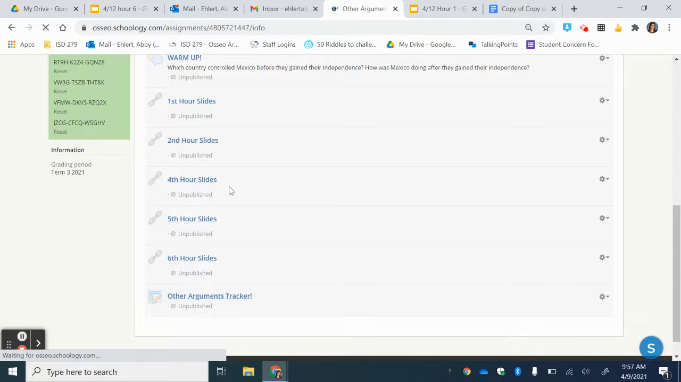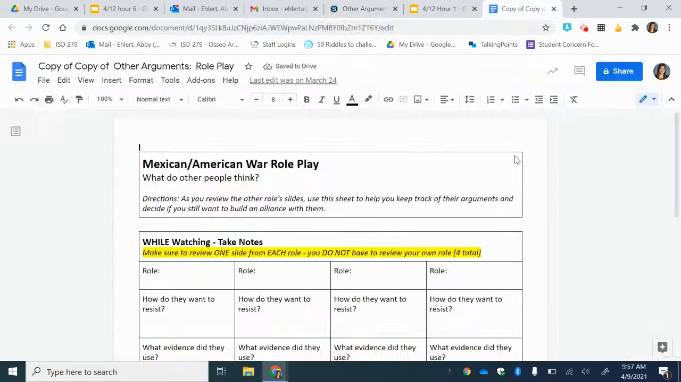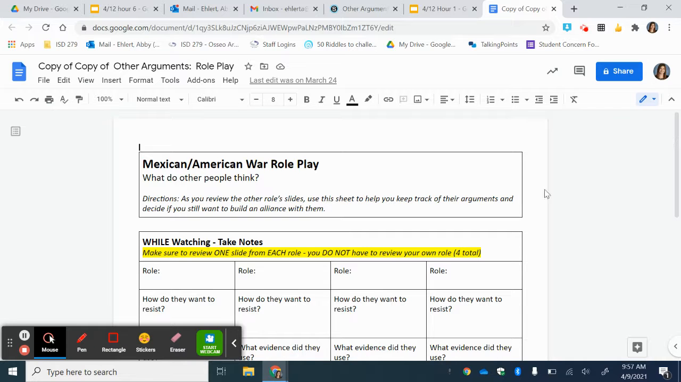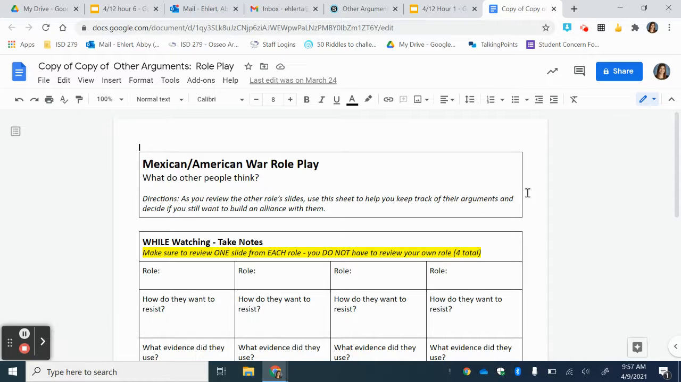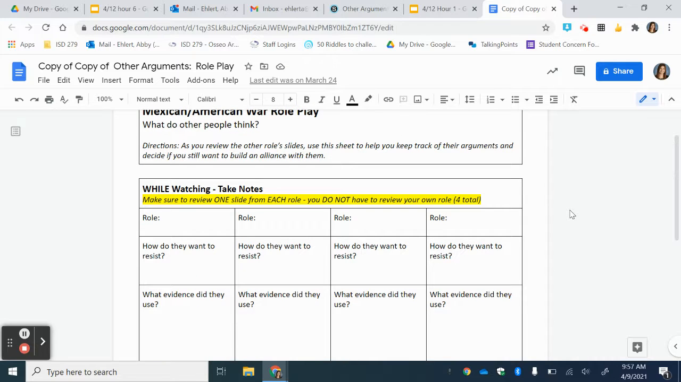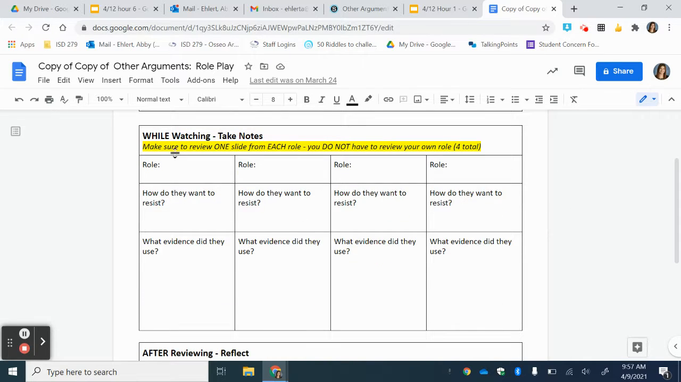So when you open that up, it's going to say My Document, and you'll open it up and it looks like this. And it says Mexican-American War Role Play. It says directions. As you review the other roles' slides, use this sheet to help you keep track of their arguments and decide if you still want to build an alliance with them. So you want to make sure to review one slide from each other role.